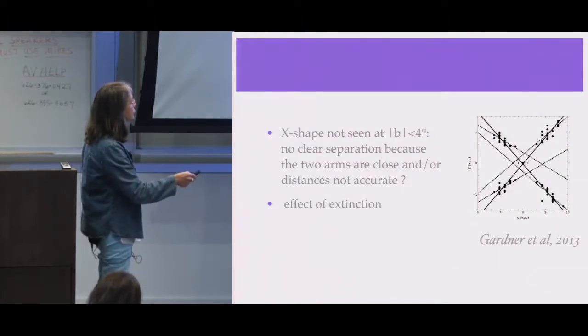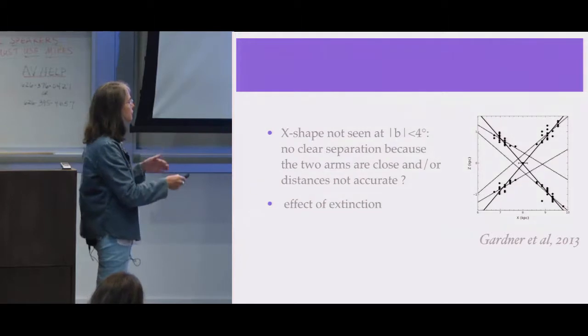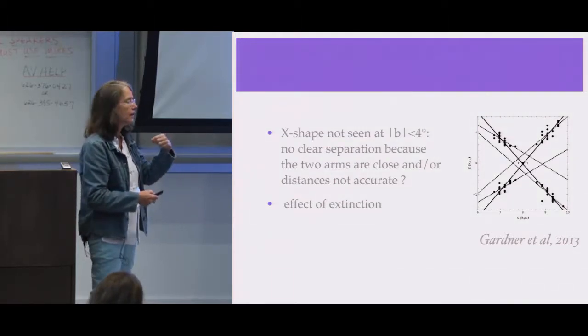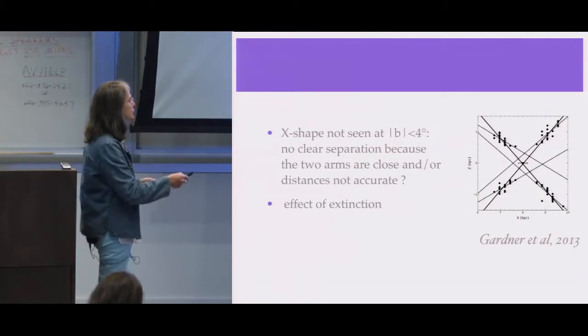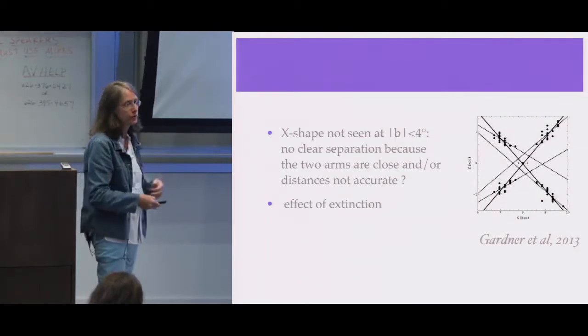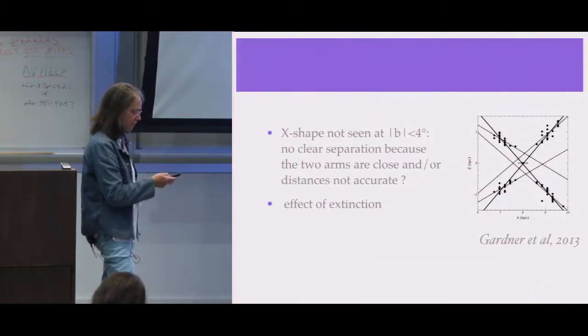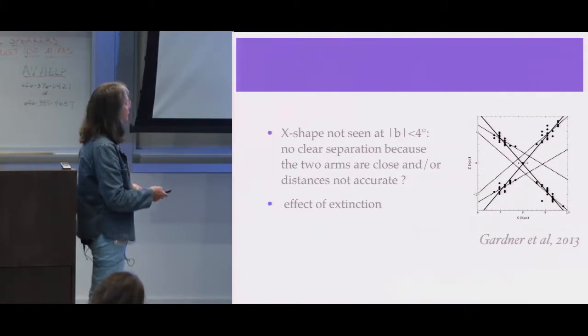But we do not see the X shape at latitude less than -4 degrees. So maybe it's not present, so it's smooth. Or maybe you do not have accurate distances to see these two shapes because the extension is higher, and other reasons.